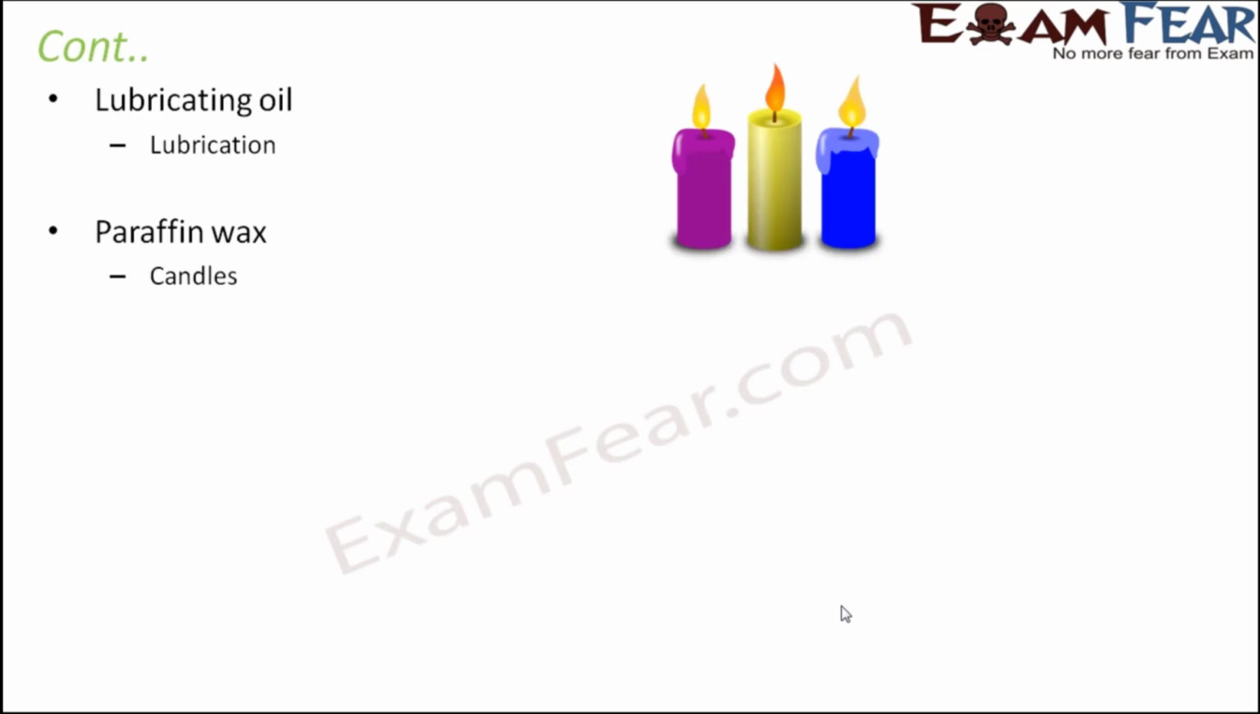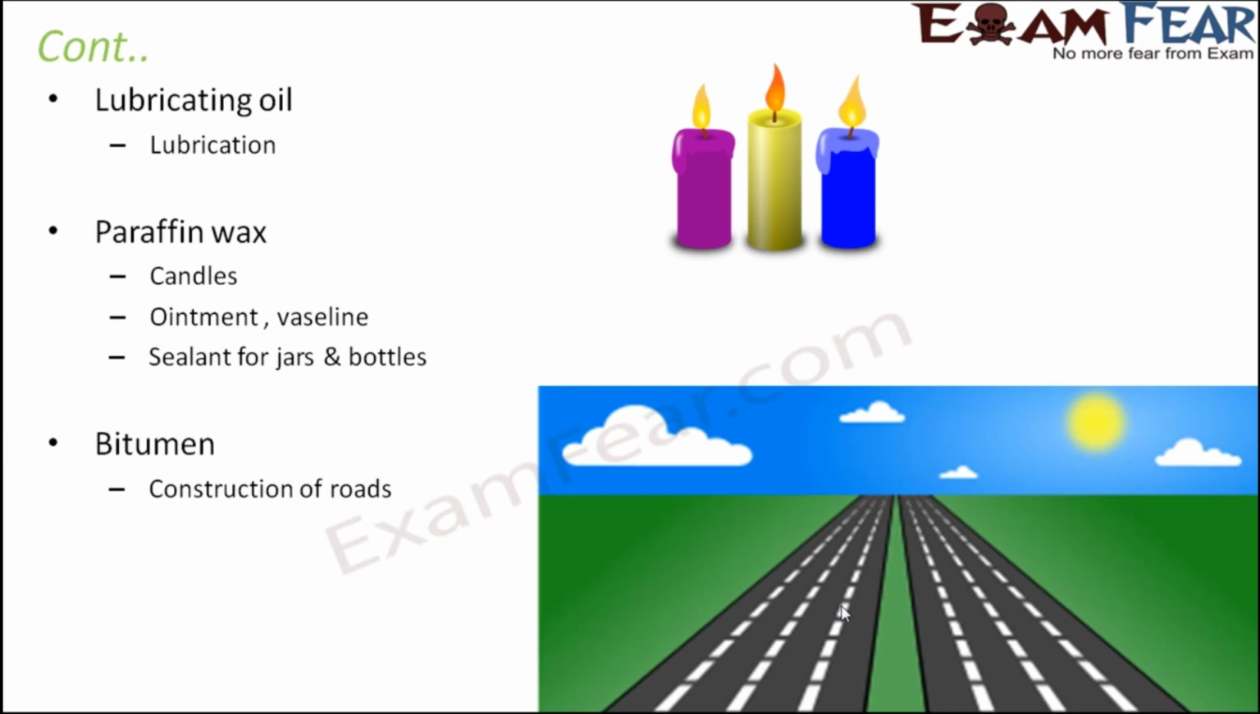Paraffin wax is used to make candles, ointment, Vaseline. It is also used as a sealant for jars and bottles, which actually helps to seal them. So that's some of the places where you see paraffin wax. And last but not the least, bitumen. It is extremely useful in the construction of roads.